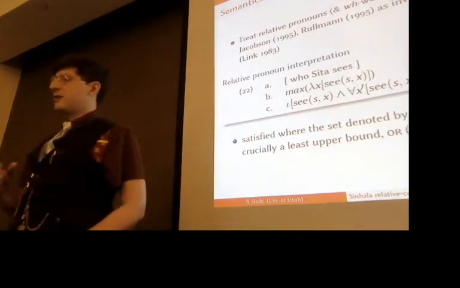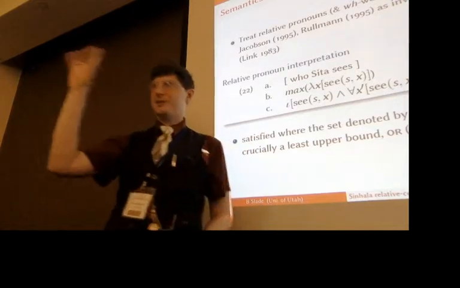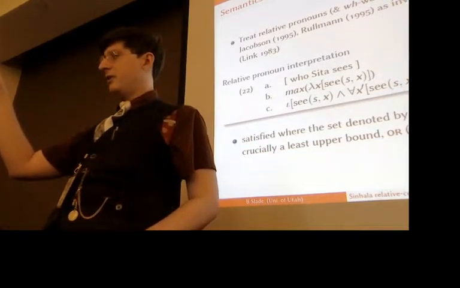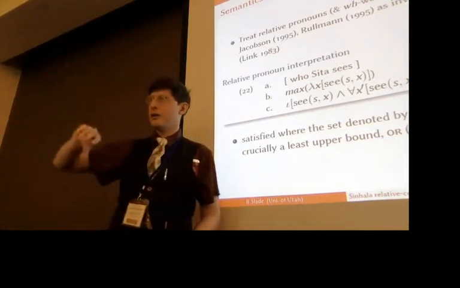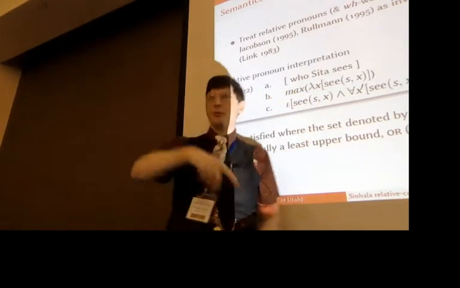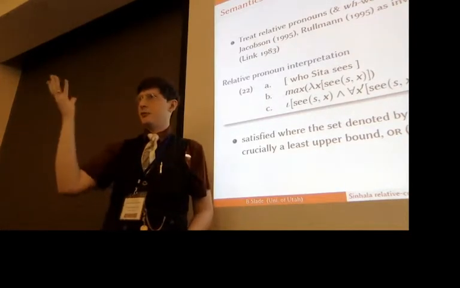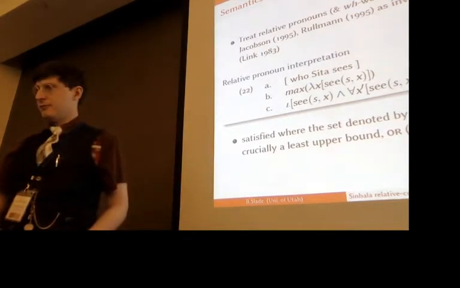Okay. So this would be satisfied in two different situations, either where the relative pronoun is essentially plural and denotes a sum, and crucially includes a least upper bound, and that would be the one that can be picked out, and everything else which makes this true will be part of that. Or trivially, where you actually have a singleton set, and then it will be trivially satisfied.